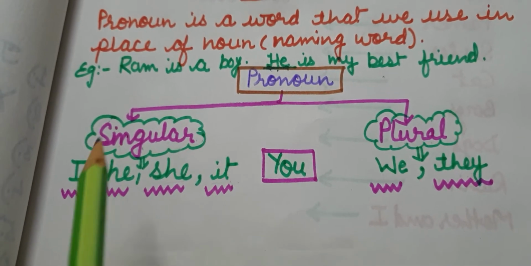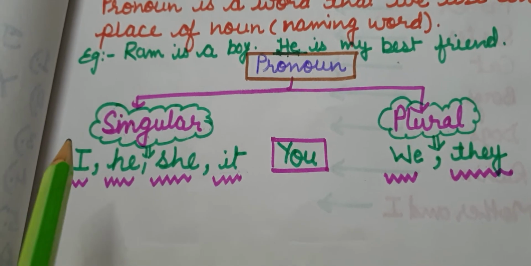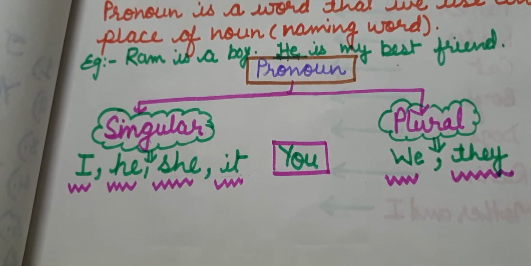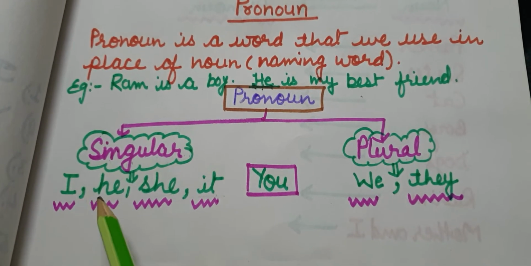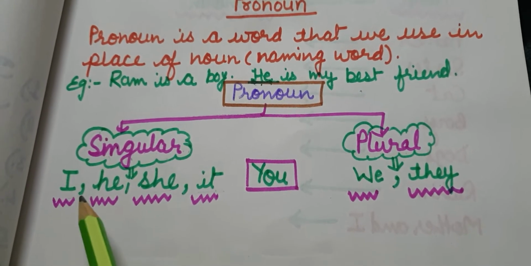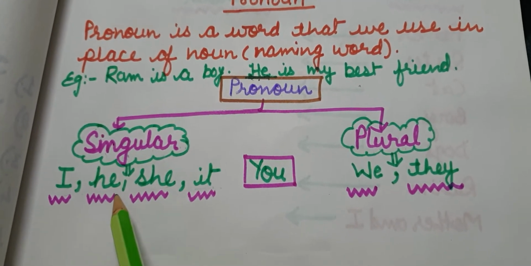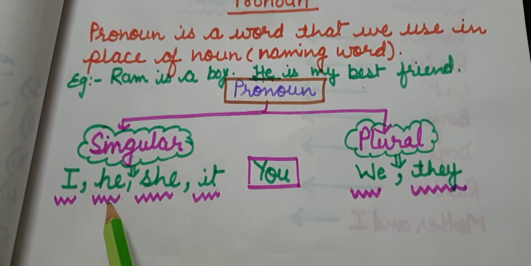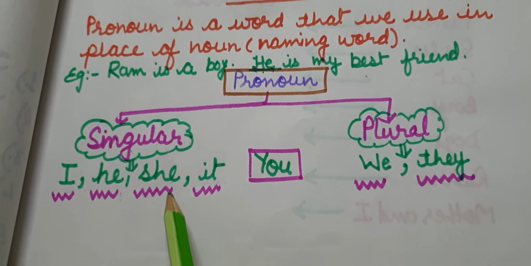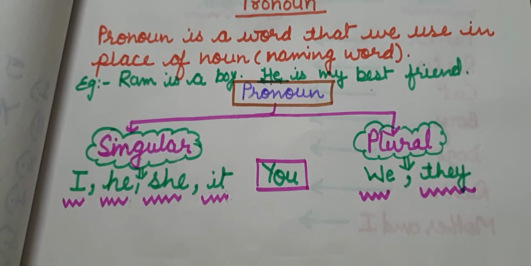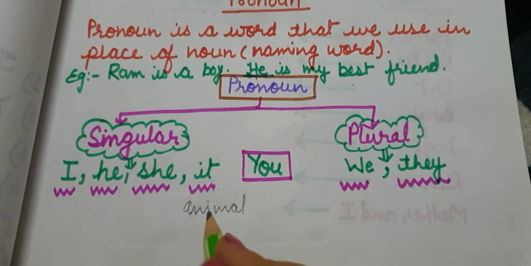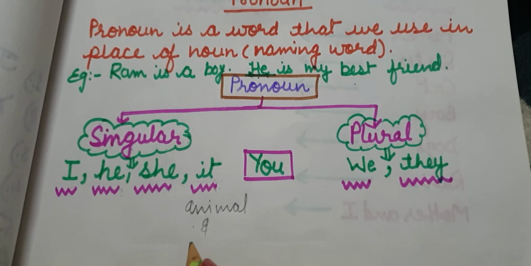So where we are going to use singular pronoun and plural? Let's see. I replace the speaker. I always replace the speaker who is speaking about somebody. He we use for the male, all the masculine noun. She we use for female and it we use for animal and things. Kids, we use it for animals and things.